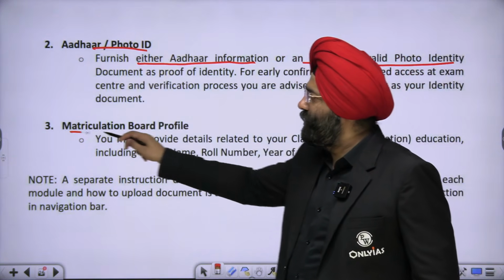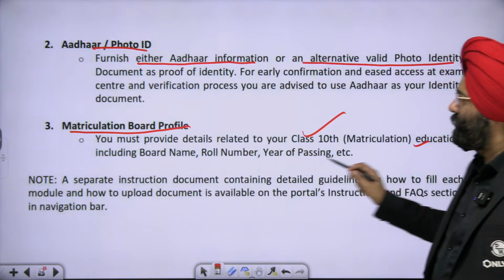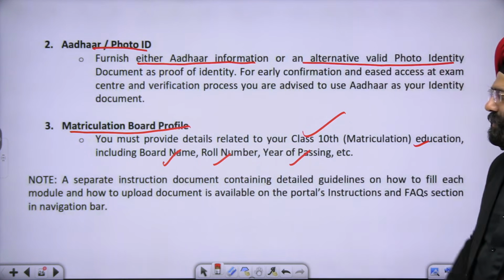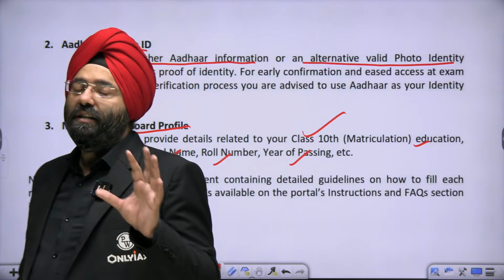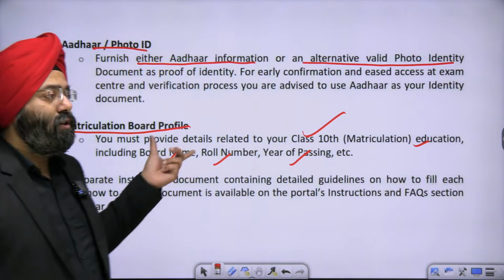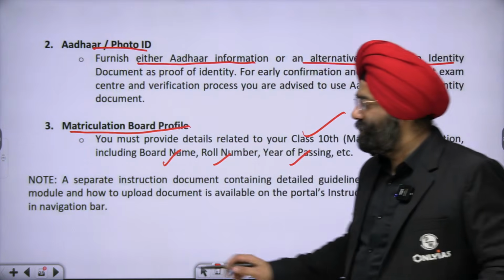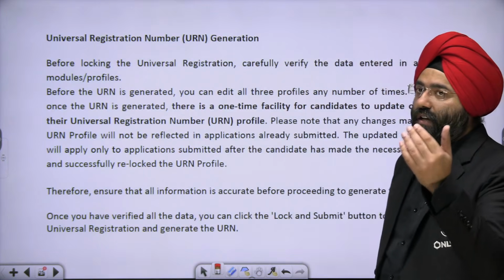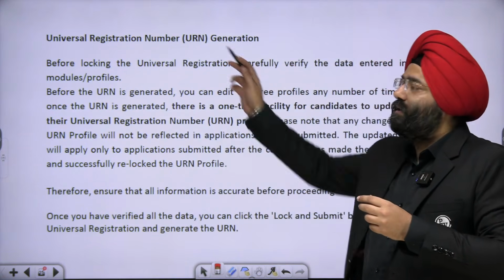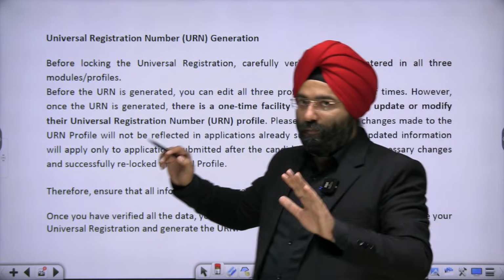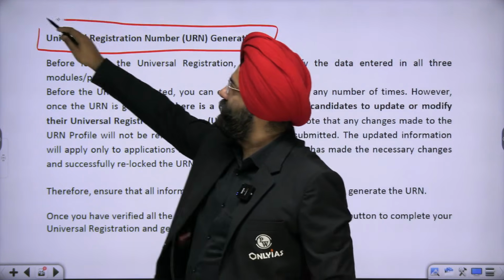After that, matriculation, board profile. You must provide details related to class 10th education, including board name, roll number, and year of passing. This is used as a means of confirming whether the details that you have put are correct or not, so it will be used later. So the class 10 certificate becomes very, very important here. Once you have put all that, accepted it and submitted, you will get your universal registration number generated.